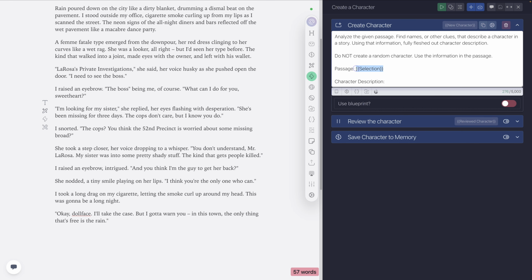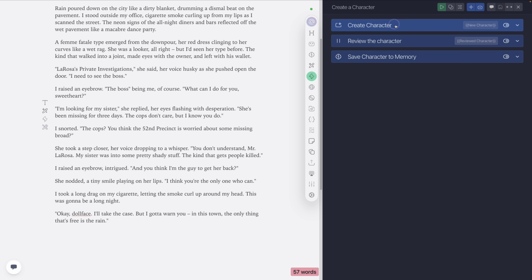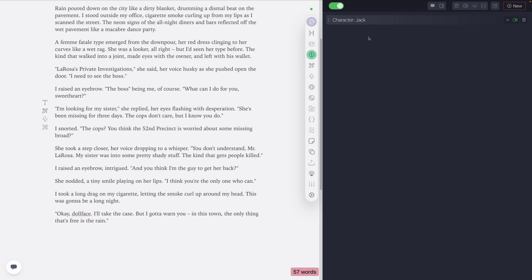Notice right here, I have selection set up. And so this is one of the really cool things about Chibi that I want to point out: once I have this tool set up, this create a character thing that you saw me just use, I don't have to worry about this prompt or anything anymore. It's essentially done. And an action is a chain of sequence that happens one after another. So after the AI generates the character description and stuff, it goes down into review. You saw that when I ran it, right? I got that pop-up that let me see it. And then when I decided that it was good, I just hit continue. So it moved down into this step, and this is just saving it to memory, which is why it shows up here.